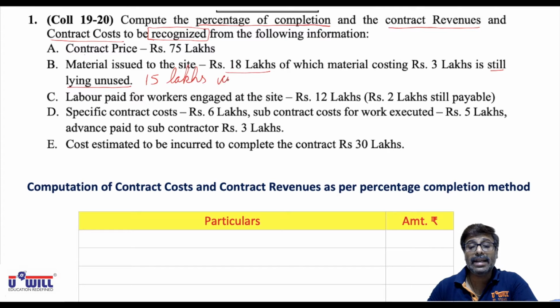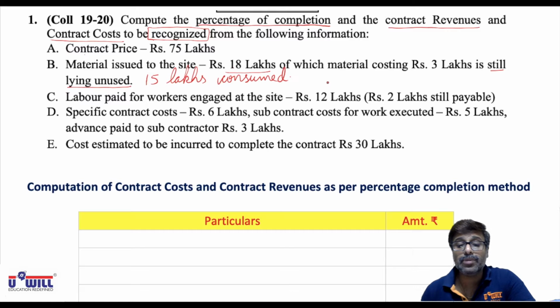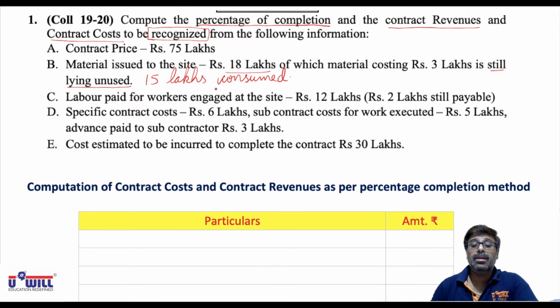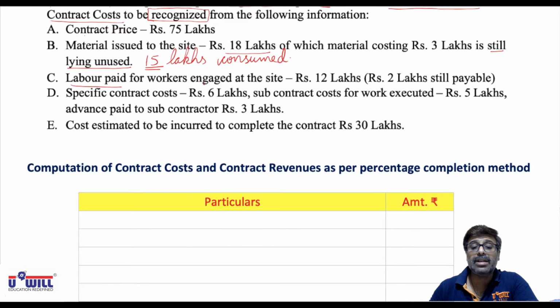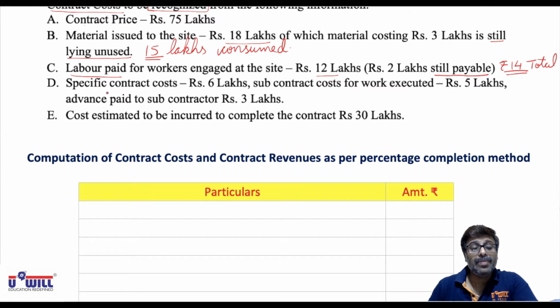Labor paid for workers engaged at site is 12 lakhs and 2 lakhs is still payable, means total expense of labor is 14 lakhs, in the current year or up till now.